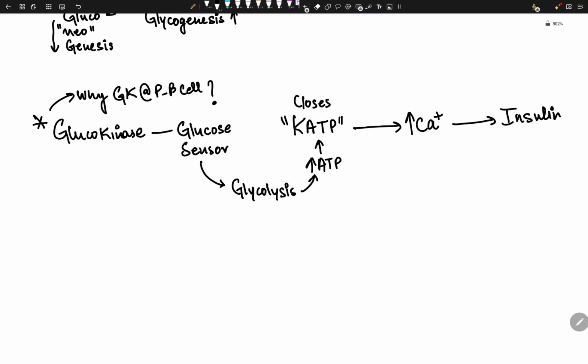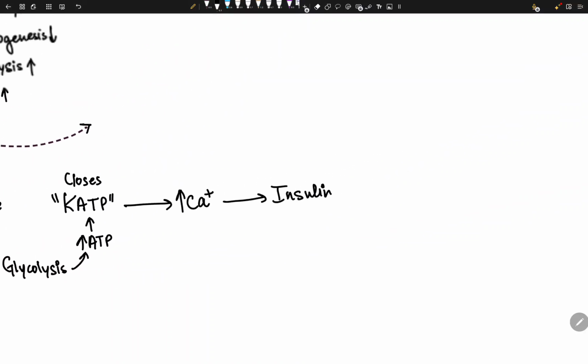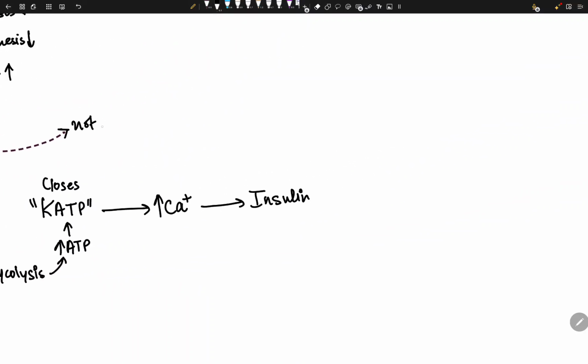Now let's talk about if this glucokinase fails. Now imagine this glucokinase is not working, or failing, I should say. That's a better word. What if glucokinase doesn't work, right?